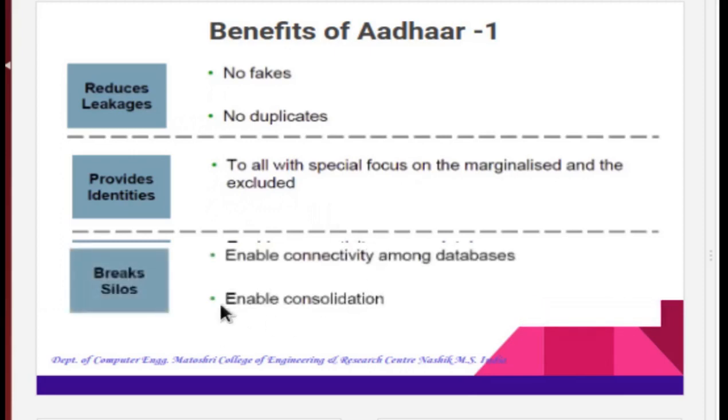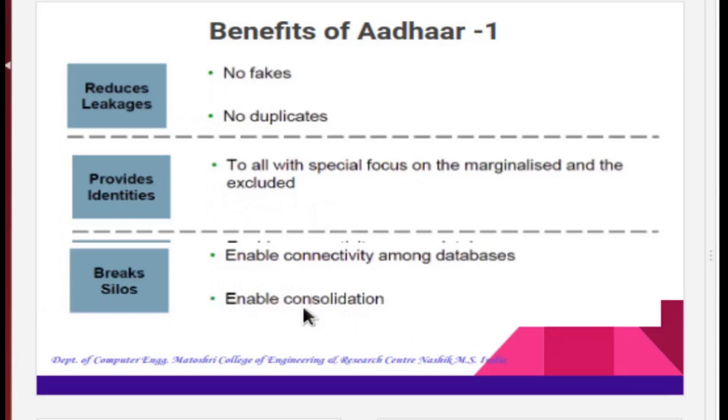Then breaks silo. It provides better and secure connectivity with the database for the verification of the 12-digit Aadhaar number. Thus the system enables connectivity among databases. It enables consolidation.